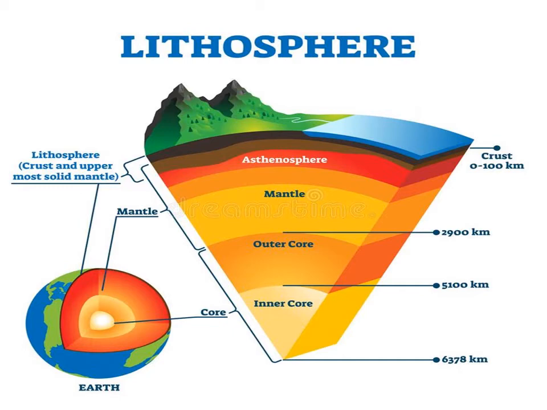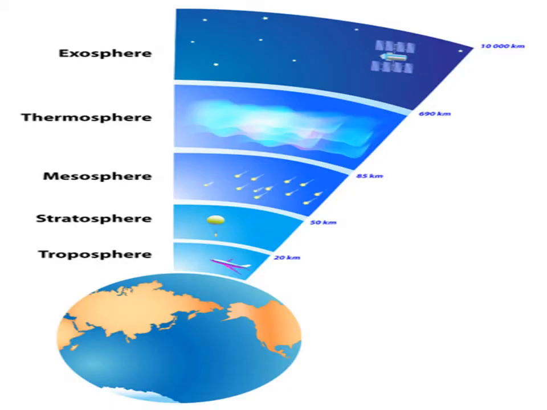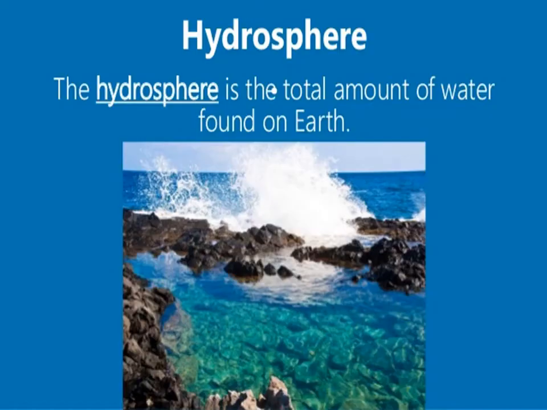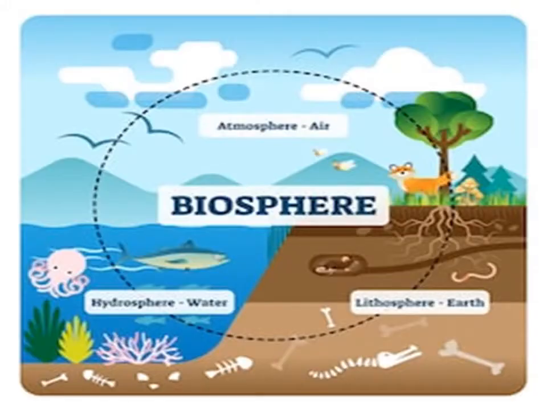Lithosphere: the solid outer part of the Earth. Atmosphere: a thin layer of gases that surrounds the Earth. Hydrosphere: the watery part of the Earth's surface. The hydrosphere is the total amount of water found on Earth. Biosphere: the layer of the Earth where life exists.